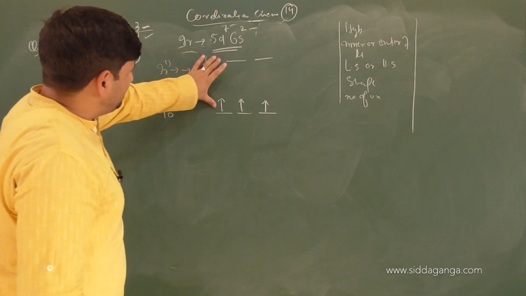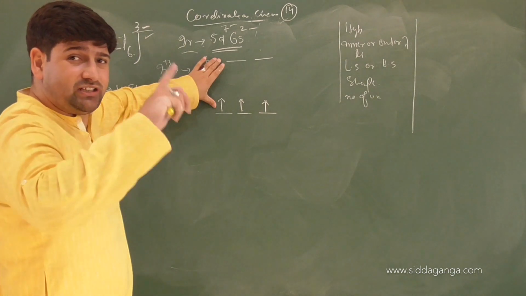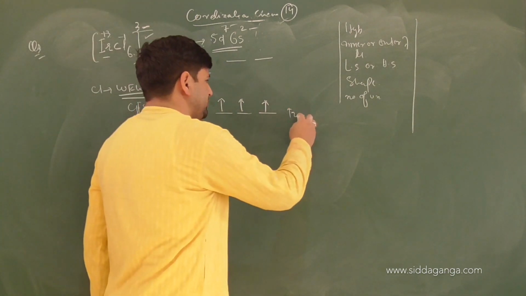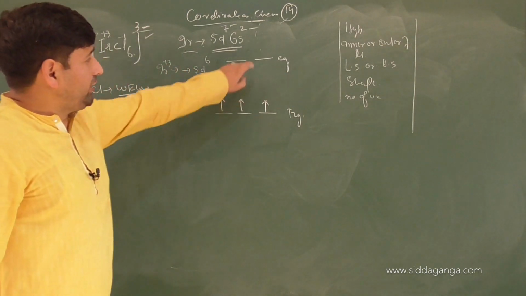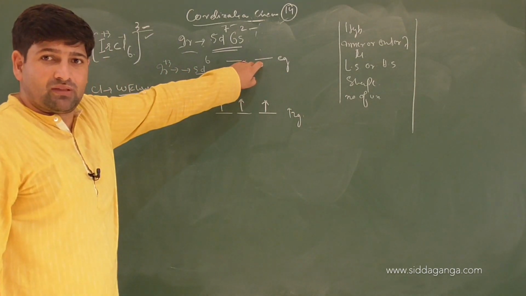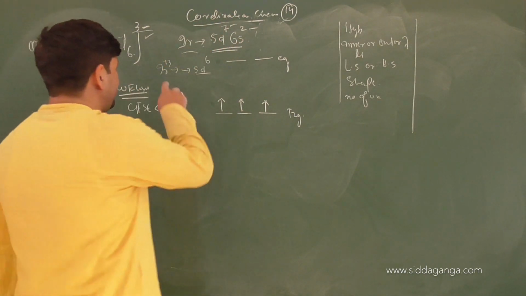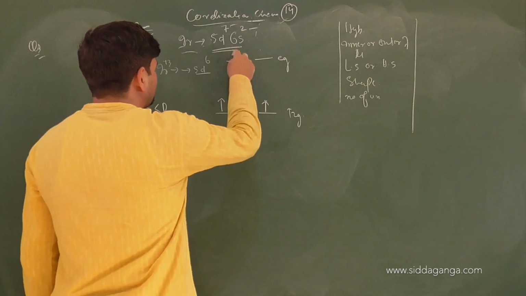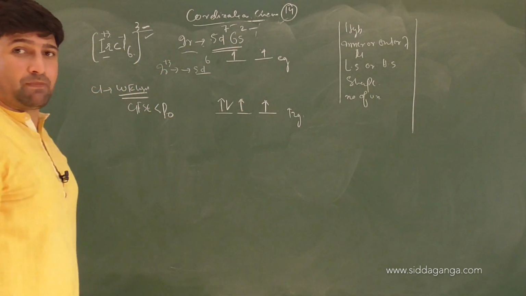So the amount of energy required for an electron to go to the higher energy Eg set is less. This is T2g set and this is Eg set. So the electron would like to unpair because chlorine is a weak field ligand. There are 6 electrons on the whole, 1, 2, 3, then 4, 5, and the 6th electron will enter into T2g set.